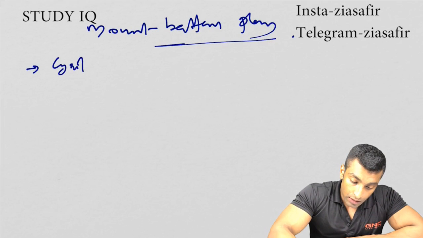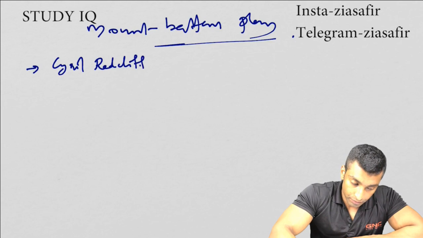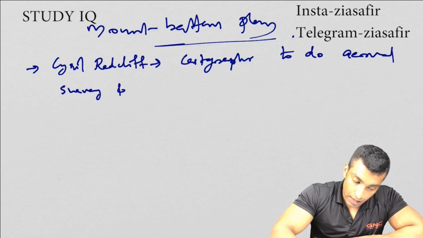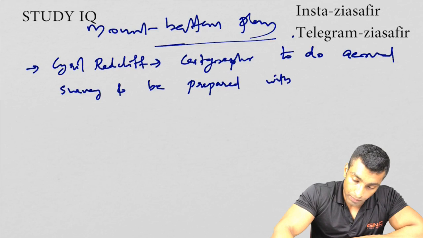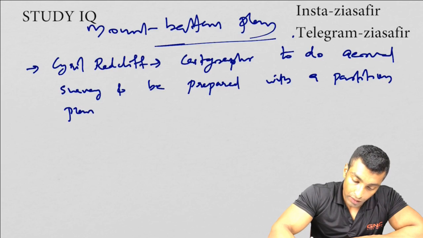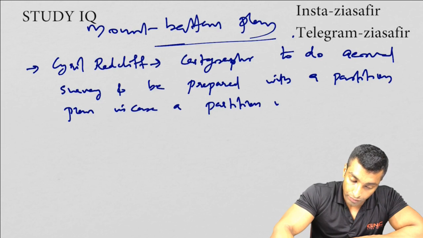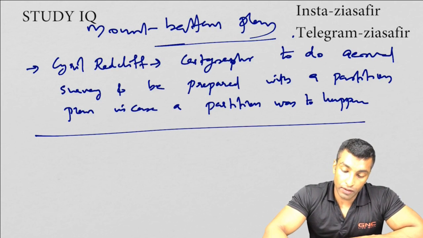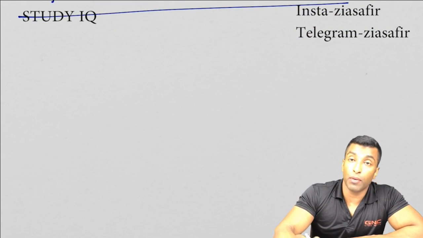Firstly, Cyril Redcliffe, a cartographer, was to do aerial surveys and be prepared with a partition plan in case a partition was to happen. Okay, now let's see what are the main propositions in the Mountbatten Plan.